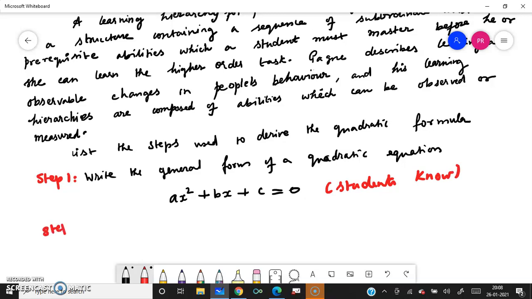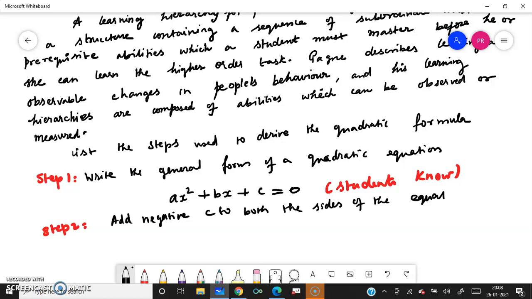What is step 2? Now add negative c on both sides of the equation. So students know how to add negative c on both sides of the equation.